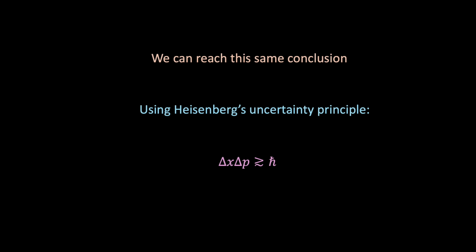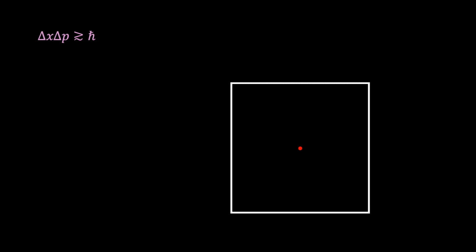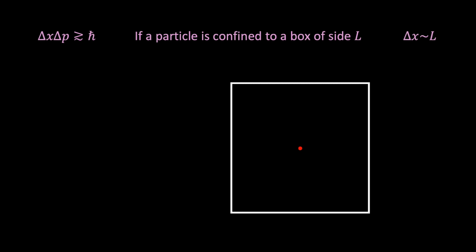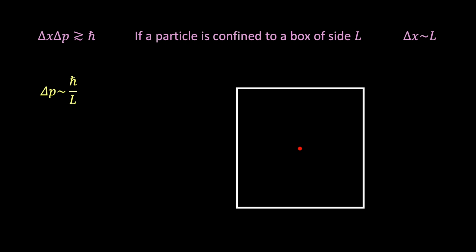Now, at this stage, it's insightful and elegant to note that we can reach the same conclusion from an alternative but ultimately equivalent perspective using Heisenberg's uncertainty principle, which tells us that the uncertainty in a particle's position multiplied by the uncertainty in the particle's momentum must be roughly greater than or equal to the reduced Planck's constant. And so it follows that if a particle is confined to a box of side length L, we can equate delta x as being roughly equal to L. And then it follows from Heisenberg's uncertainty principle that the momentum must be of order h bar over L.